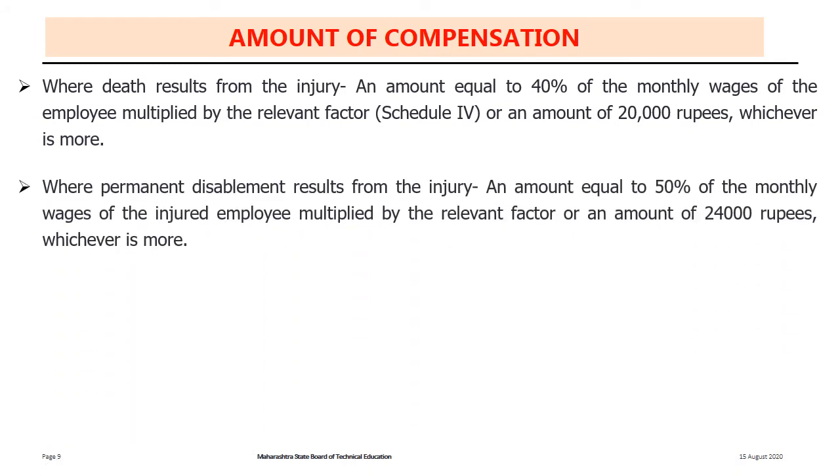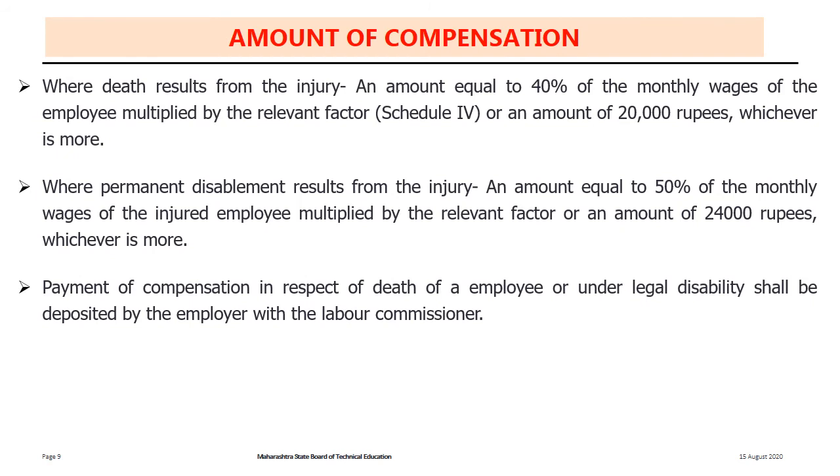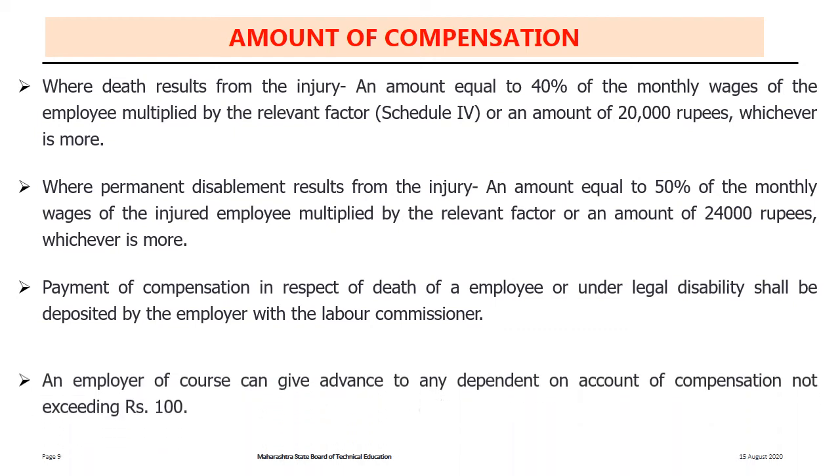Where there is a permanent disablement as a result of the injury, an amount equal to 50% of the monthly wages multiplied by the relevant factor as mentioned in Schedule 4, or an amount of rupees 24,000, whichever is more. The payment of the compensation shall be handed over by the employer to the Labour Commissioner, and the Labour Commissioner will finally deposit the amount of the compensation to the employee or the dependent.